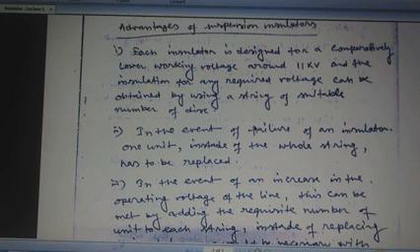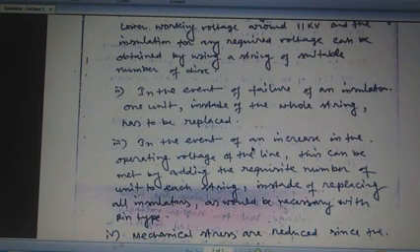Next, point number 2: in the event of failure of one insulator unit, only that unit has to be replaced instead of the whole string. That is a vital advantage. Next, in the event of an increase in the voltage of the line, this can be met by adding the required number of units to each string instead of replacing all insulators.